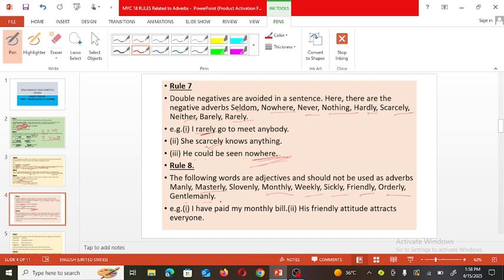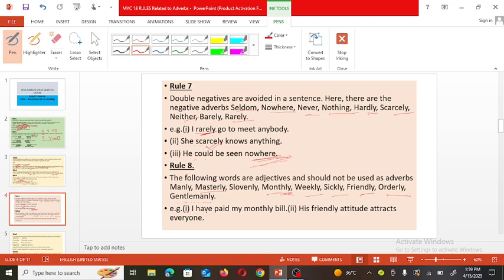So these are words with this ly. Ly is used after that word. It is called a suffix. Weekly, sickly, they are week plus ly, sick plus ly. That is suffix. And they are adjectives, not adverbs.